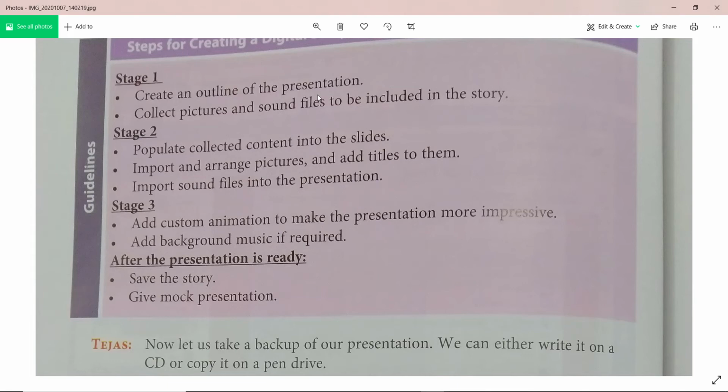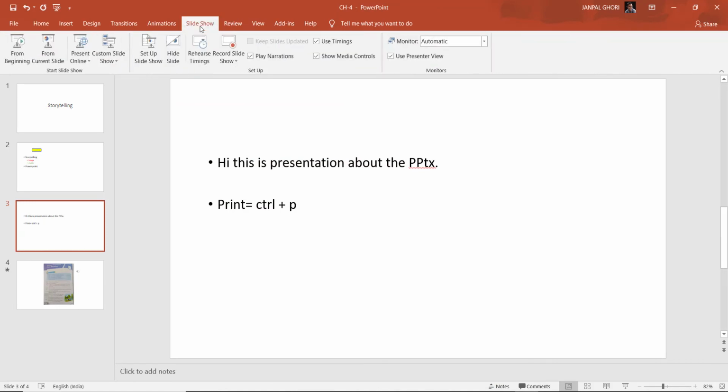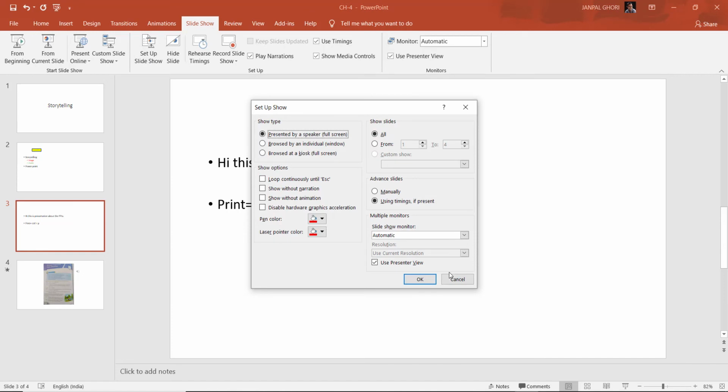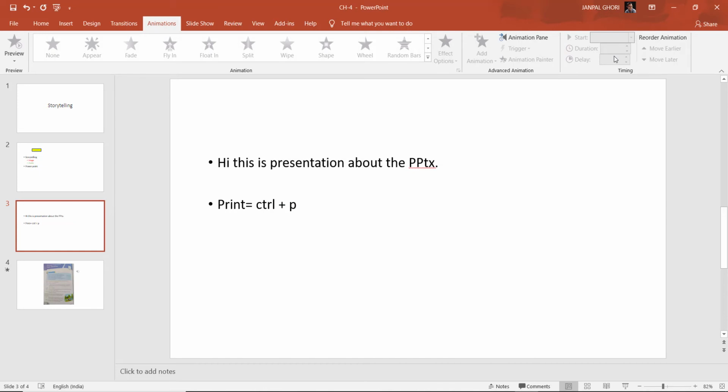So the things we will do, and after that we will save the story, give a mock presentation, then we will give the presentation. Okay, so that way you can do. Here you see slideshow is given. Okay, set up a slideshow. Here you can set a setting, or if you want to view animation, here animation is given.